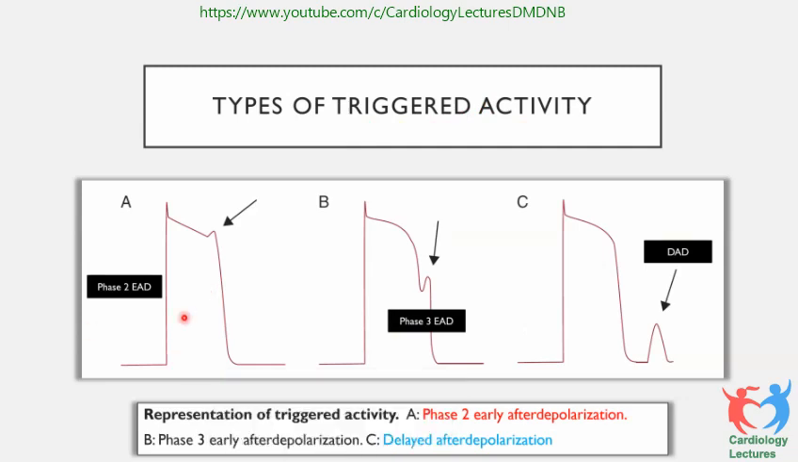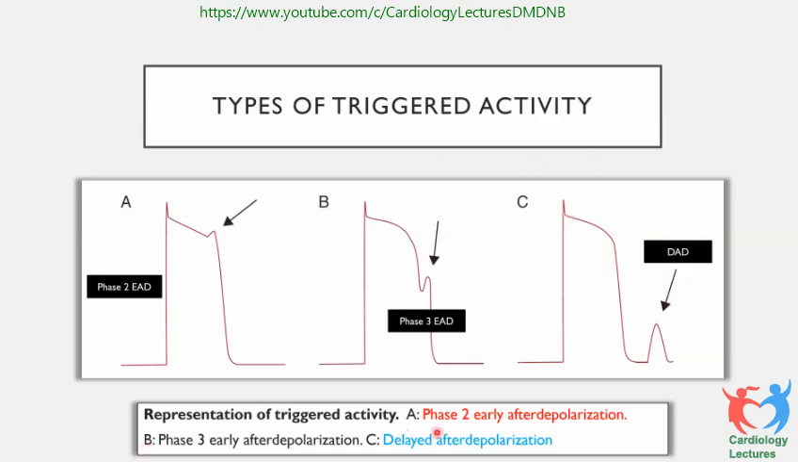Triggered activity is also, this is phase 2 early after depolarization. See, this is phase 2. Then if there is a depolarization in the early phase, this is called phase 2 early after depolarization. This is phase 3 early after depolarization. See, the action potential is going down, then it starts going up. And when it is in the repolarization phase, phase 4, then it's called delayed after depolarization. So these are the basic mechanisms of a triggered activity, which you need to remember.